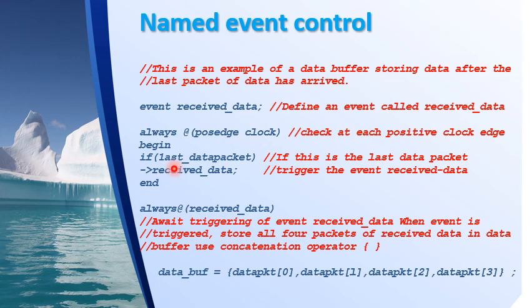If true, then I am triggering an event on this named event, and whenever there is an event triggered on this, the event will be identified here, and this always block will be executed. And inside this always block I have put something which is to be done on the occurrence of the last data packet.